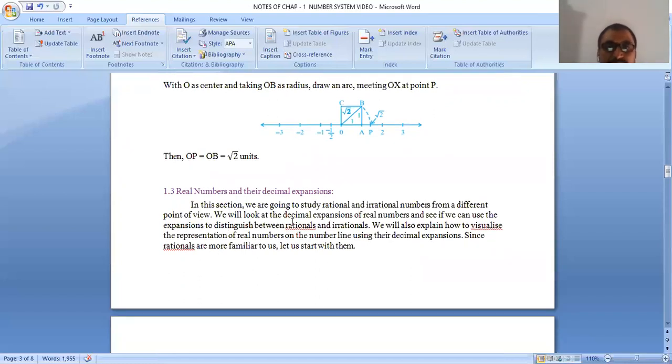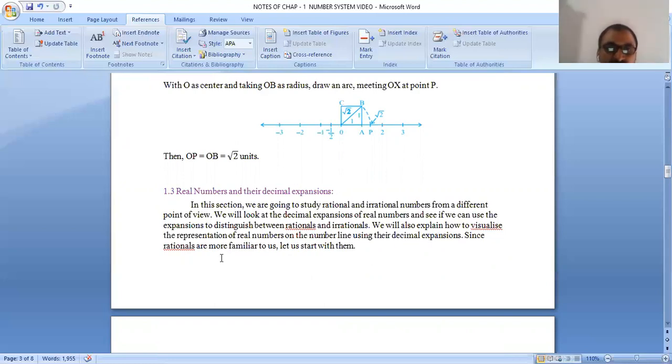We will look at the decimal expansion of real numbers and see if we can use the expansions to distinguish between rationals and irrationals. We will also explain how to visualize the representation of real numbers on the number line using their decimal expansions.